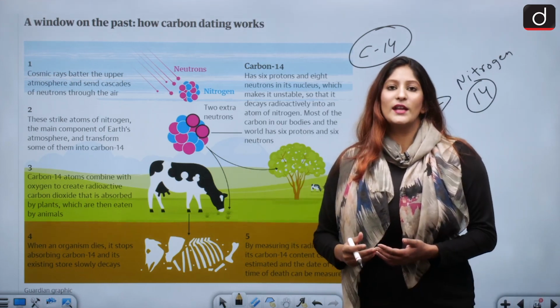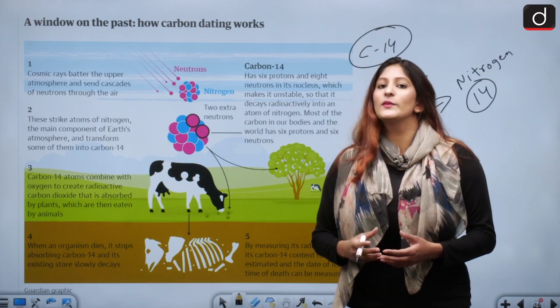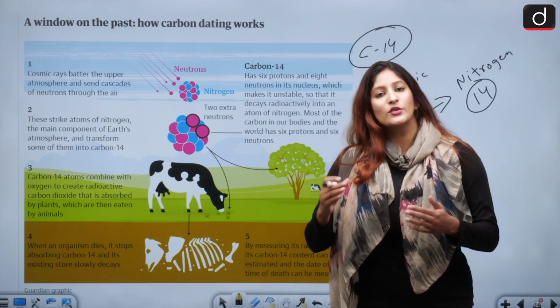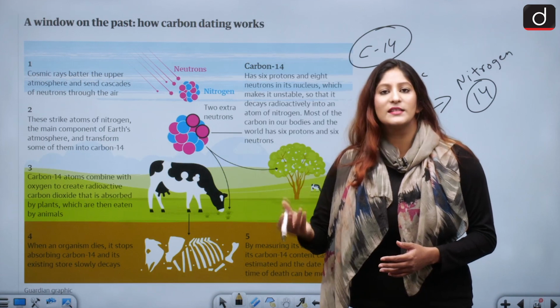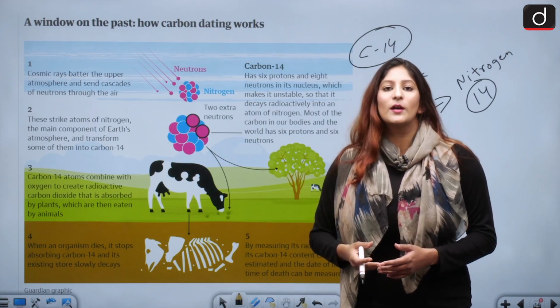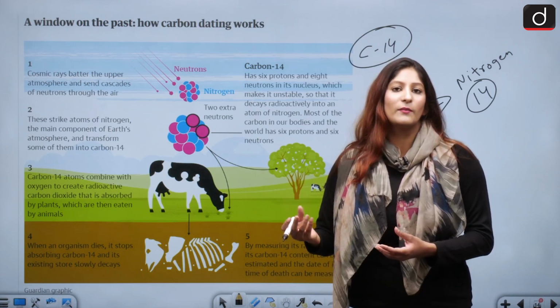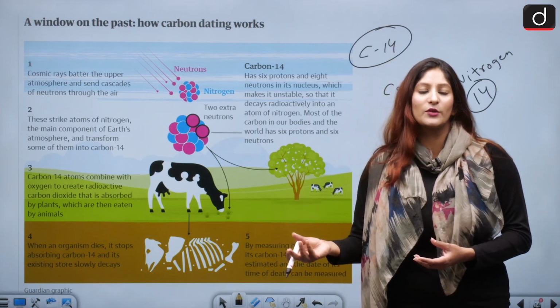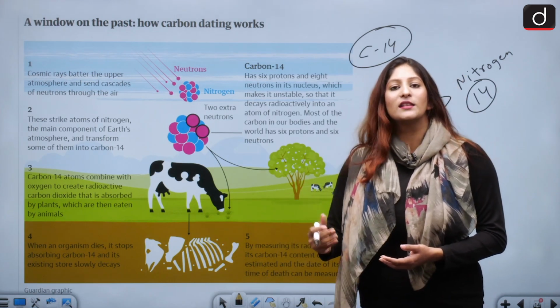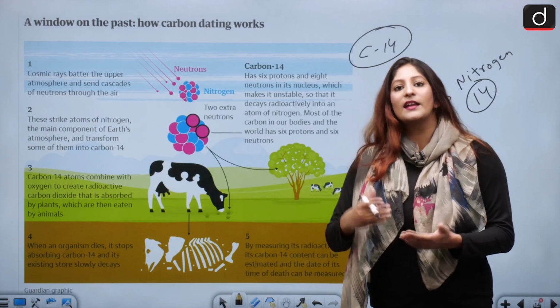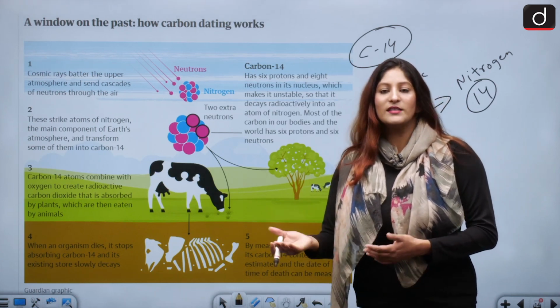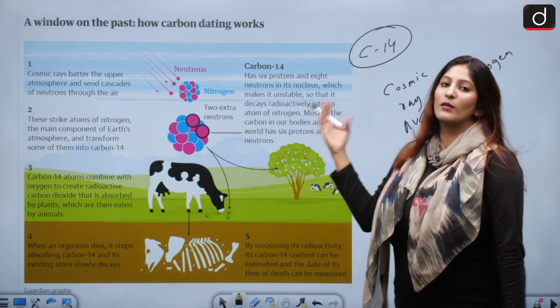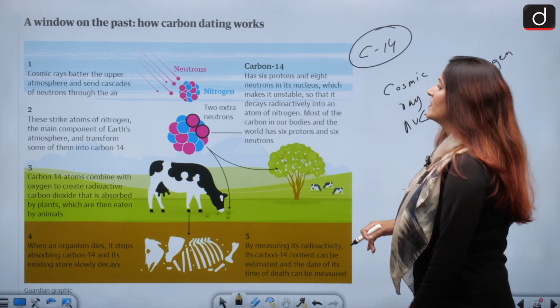When they are oxidized, they produce carbon 14 dioxide. So living organisms interact with the atmosphere, accumulating C12 and C14 throughout their life. Specifically, plants do it with the help of photosynthesis, and living organisms eat plants and hence they also accumulate C12 and C14 and many other elements as well.